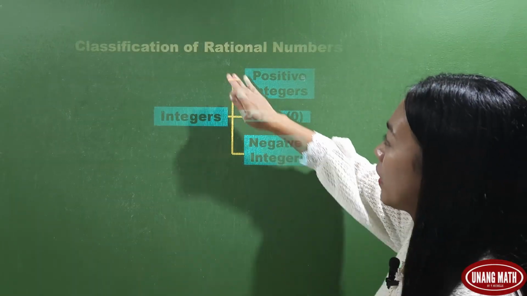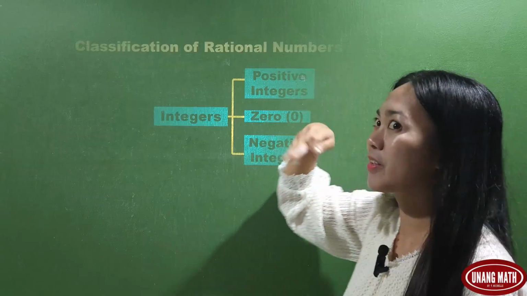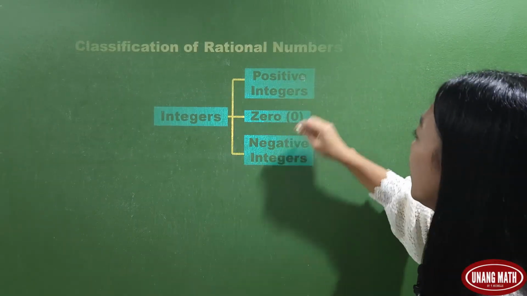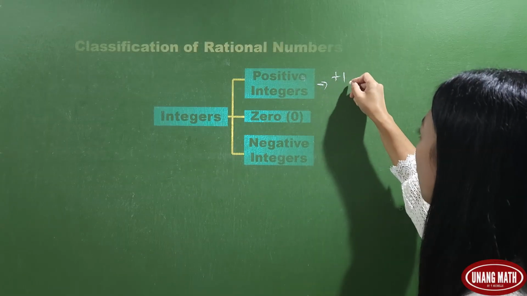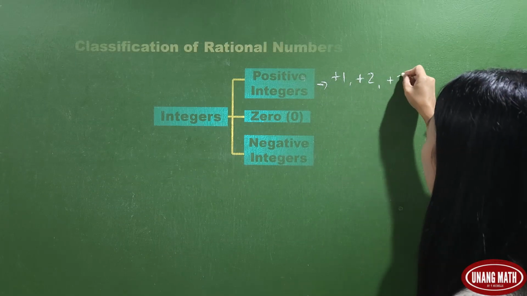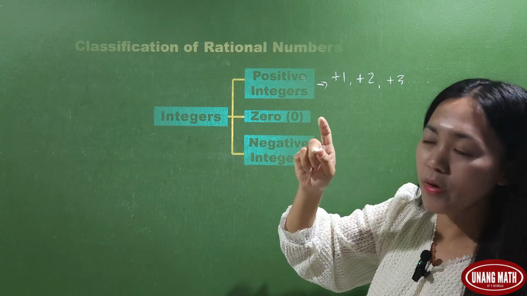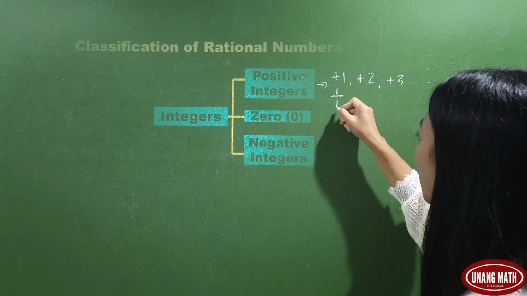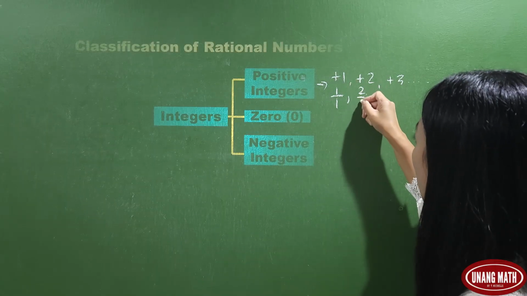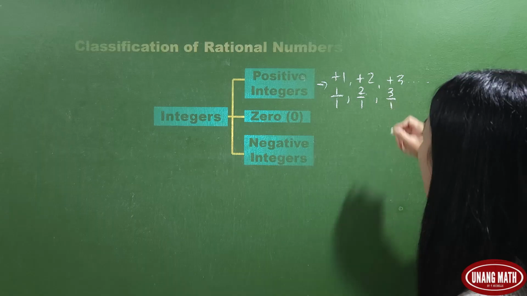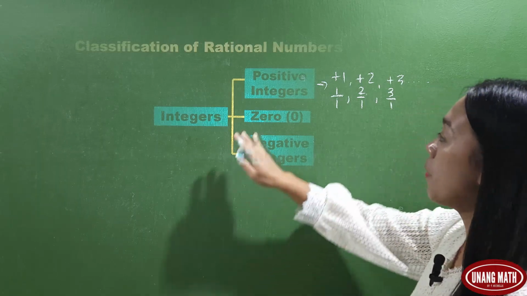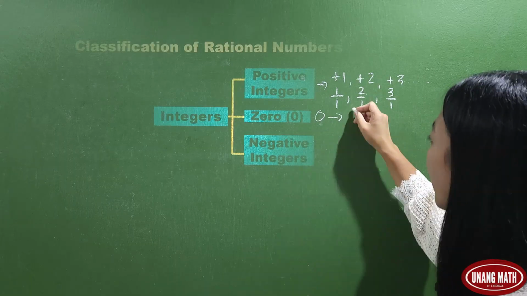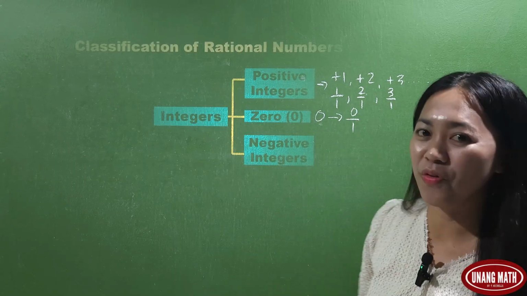I just mentioned a while ago that rational numbers can be converted to fractions. If it's a positive integer, for example positive 1, positive 2, positive 3, and so on, if we convert positive 1 to a fraction, this is 1 over 1. 2 is 2 over 1. 3 is 3 over 1. How about 0? If we convert 0 to a fraction, it would be 0 over 1.